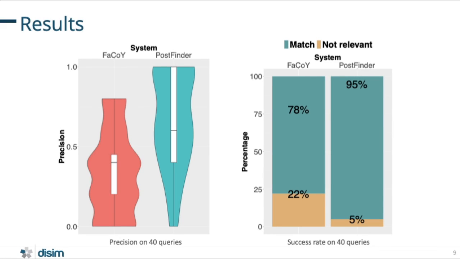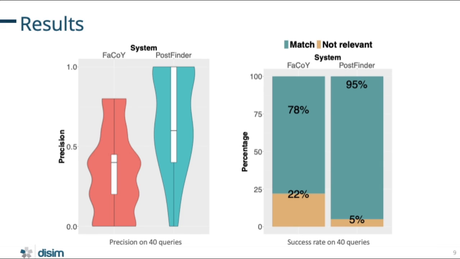In this slide, we can have a look at the results that we got. On the left image, we can see the precision of PostFinder compared with Fakoi. By precision, we mean the percentage of posts that got a score greater than 3.